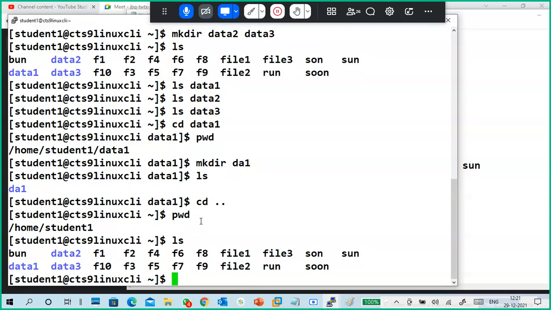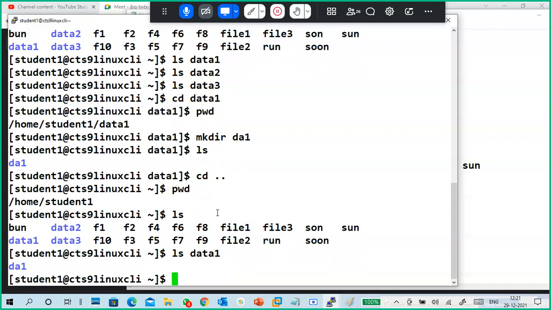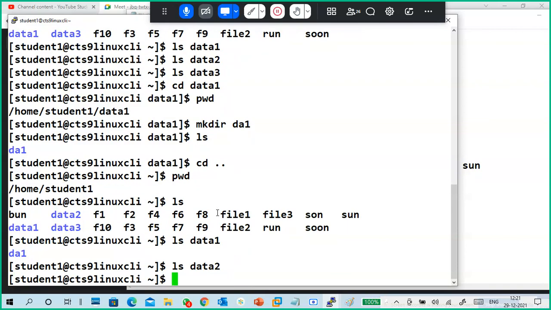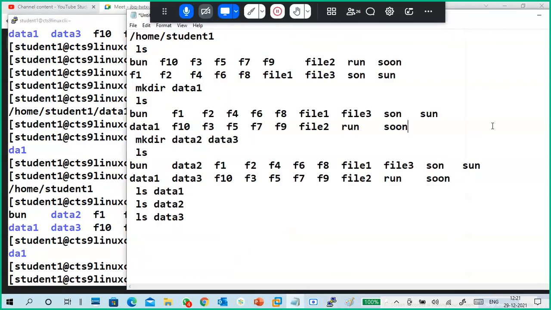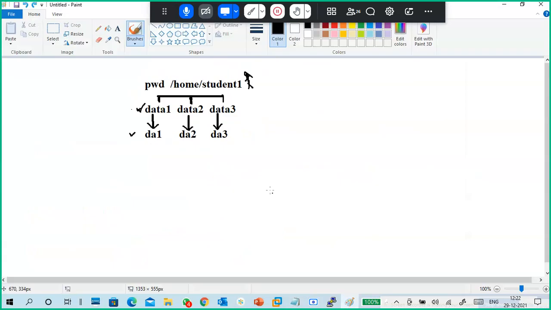Yes, sir. Very good. Okay. So I created a directory inside of data1. If you want to check it from here, ls data1. See, da1 is the content of data1. Again, ls data2. In data2, nothing is there. Now one more task is there. How to create a directory in data2.